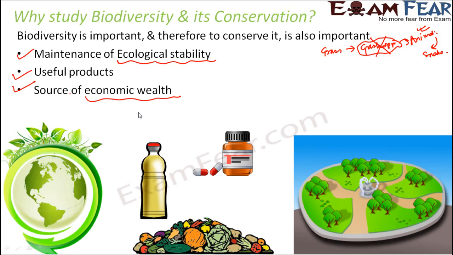In a national park, many varieties of living organisms are well protected. So that national park is not only a source of economic wealth, but it also helps to conserve living organisms. These are some of the reasons which tell us that biodiversity is important, and conserving biodiversity is therefore important. Now we will see how we can conserve biodiversity.